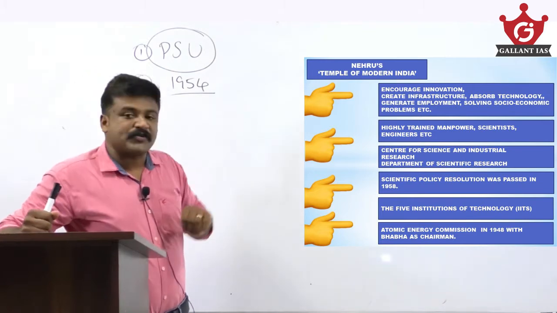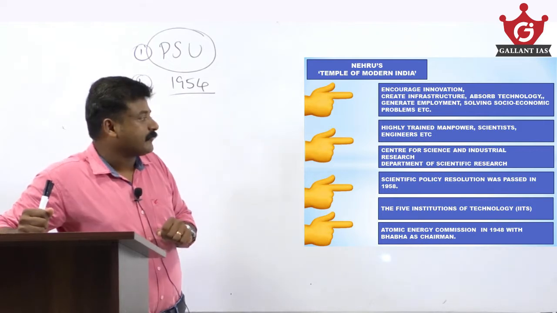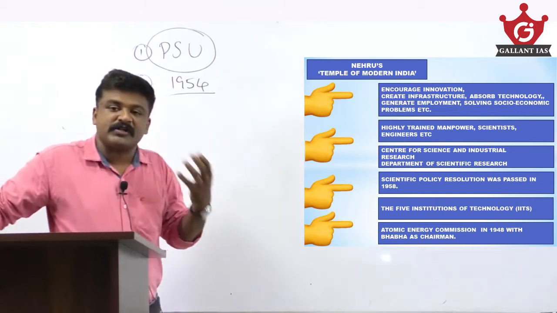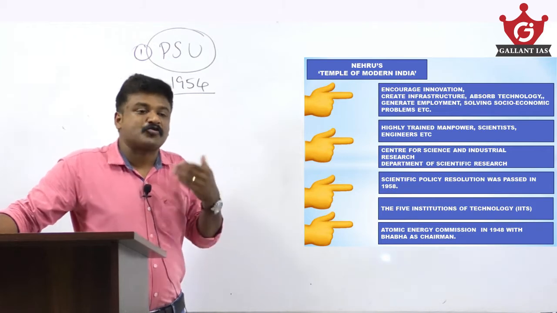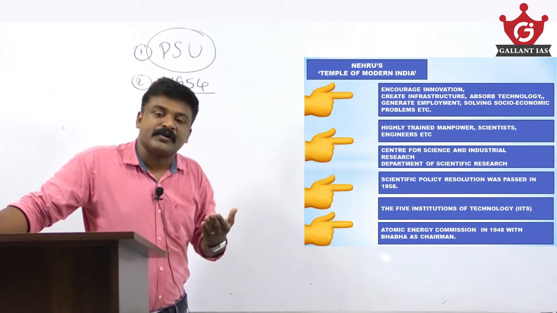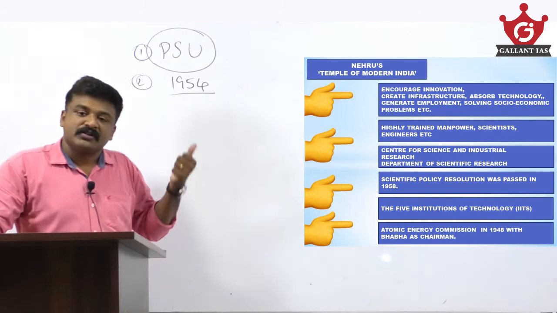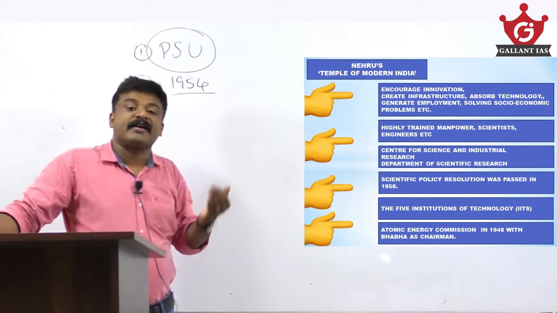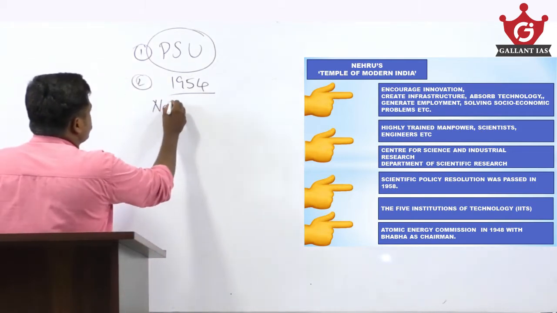He described public sector enterprises as the Temple of Modern India, because he believed the dams, steel and power plants and institutions of higher learning are instruments for India's socio-economic transformation, a progressive transformation. For such transformation, this infrastructural development, industrial development or institutions of higher learning is required.